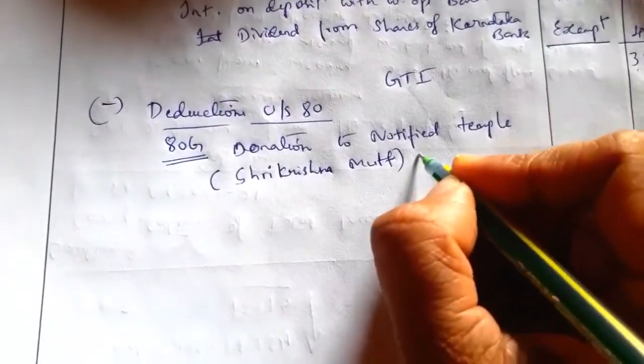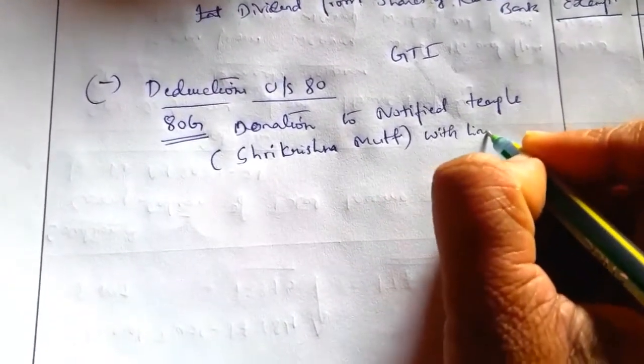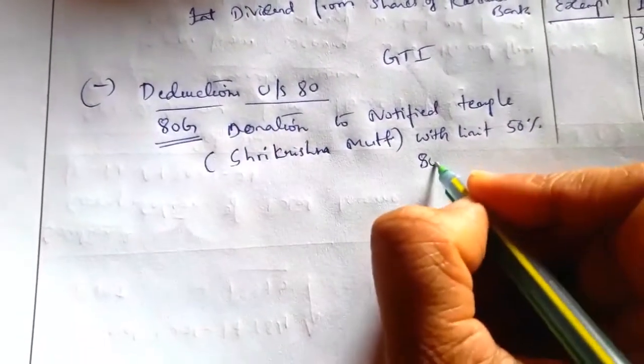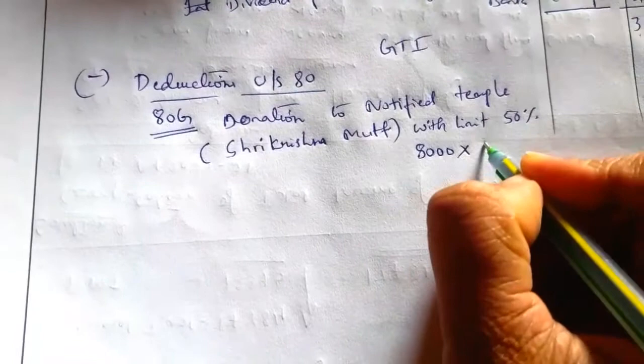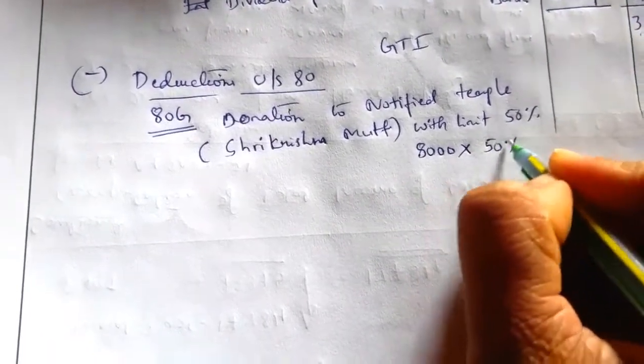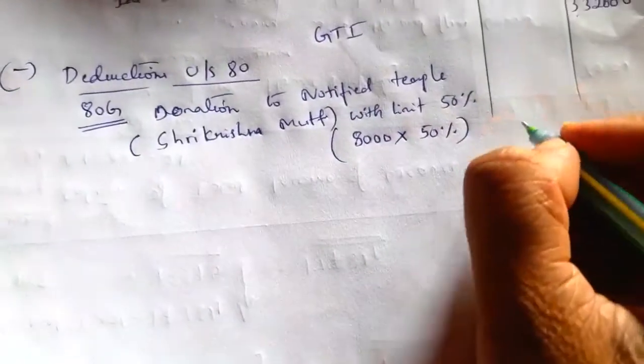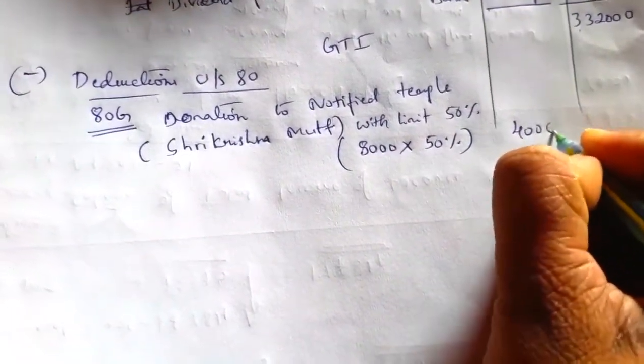This is with the limit of 50%. So we can take directly, because it is a small amount, 88,000 into 50%, or even we can calculate the ATI. The calculation of ATI will be shown later, 4,000.